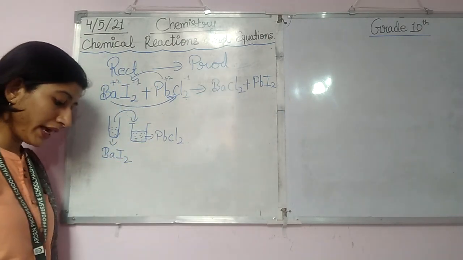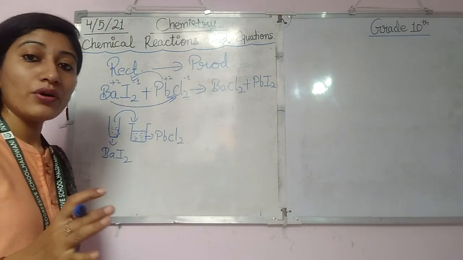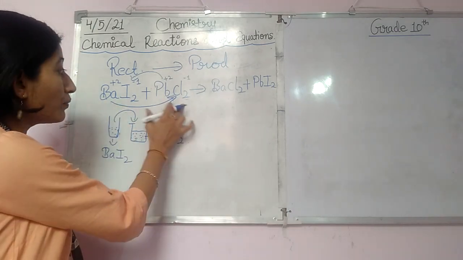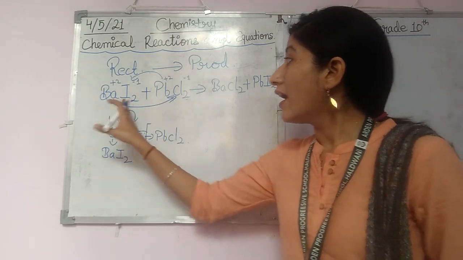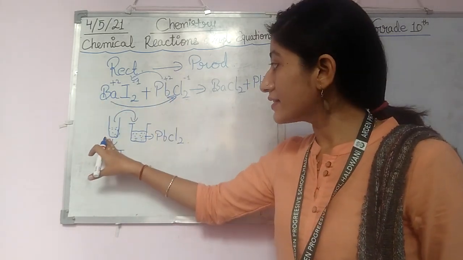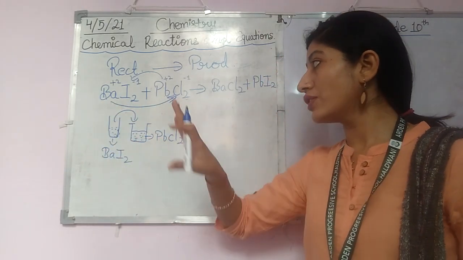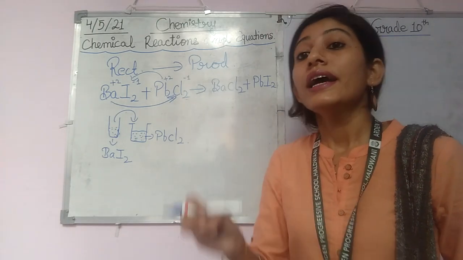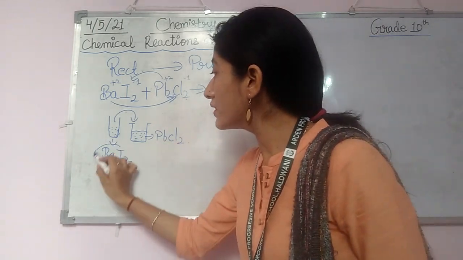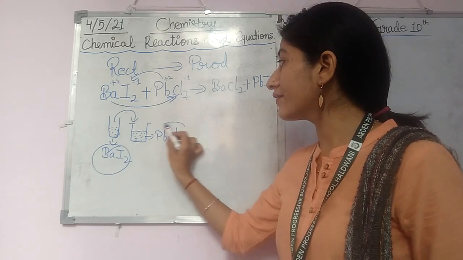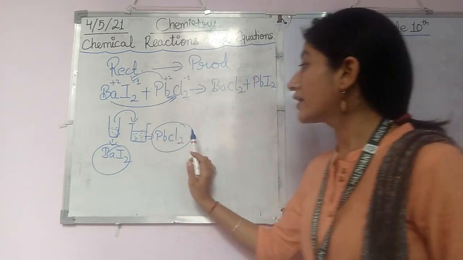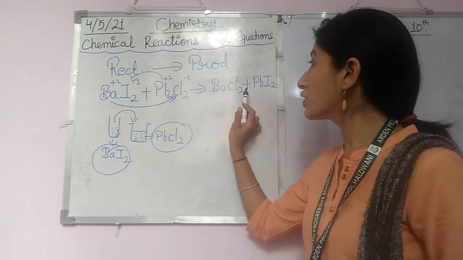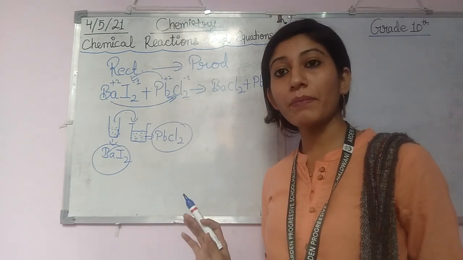BaCl2 plus PbI2. Yes. Now students, both the solutions that we have taken in the initial stage are colorless. This solution is colorless and this solution is also colorless. But when we pour this barium iodide into a beaker of lead chloride, the compounds formed are barium chloride and lead iodide. How is this compound formed?